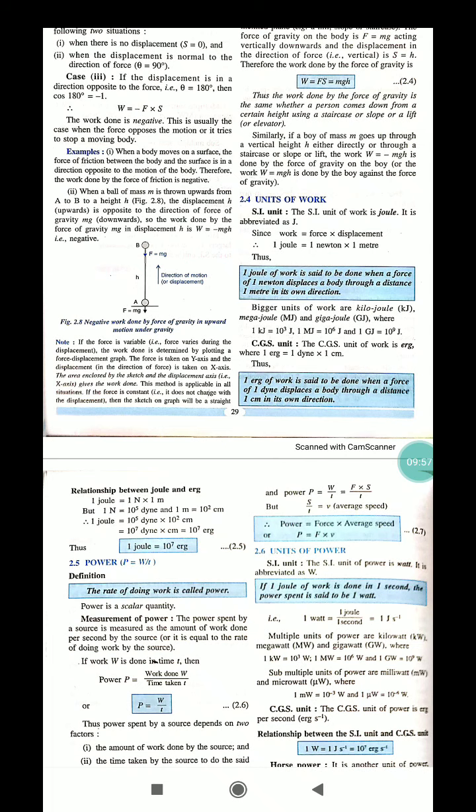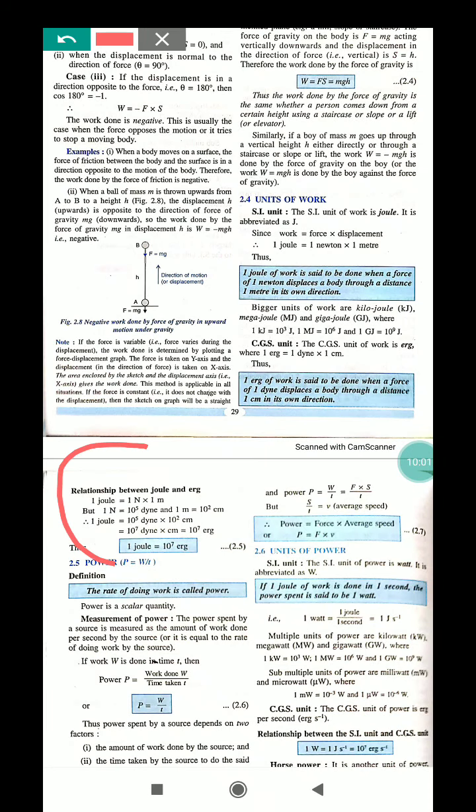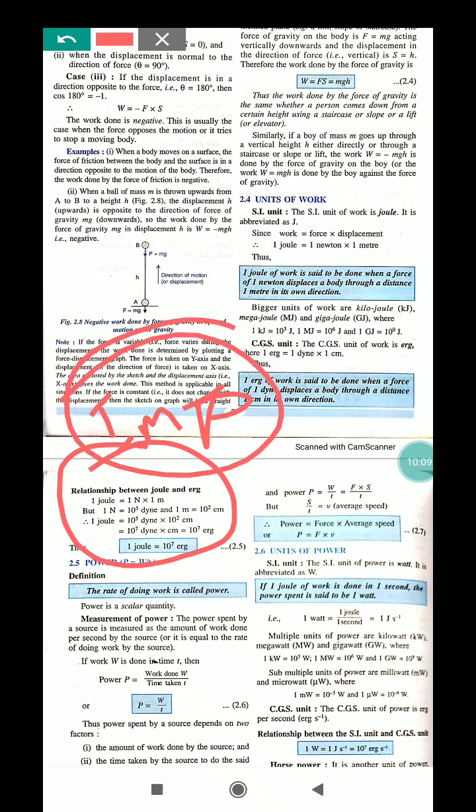Now we have to read this relationship. Just learn this relationship. This is a very important relationship for your entire exam. It will come in class 9, it will come in class 10 also. 1 joule equals 10 to the power 7 erg. You have to learn this relationship between joule and erg.